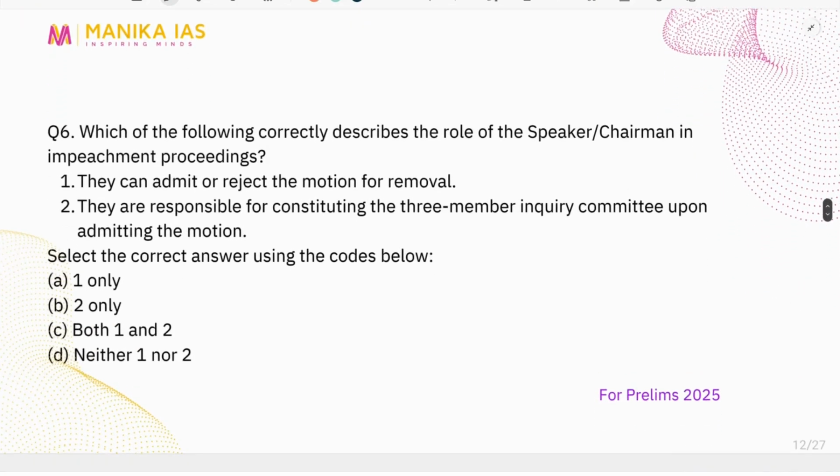The next question related to the same topic is, which of the following correctly describes the role of the Speaker, Lok Sabha, and Chairman, Rajya Sabha in impeachment proceedings? They can admit or reject the motion for removal. They are responsible for constituting the three-member inquiry committee upon admitting the motion.